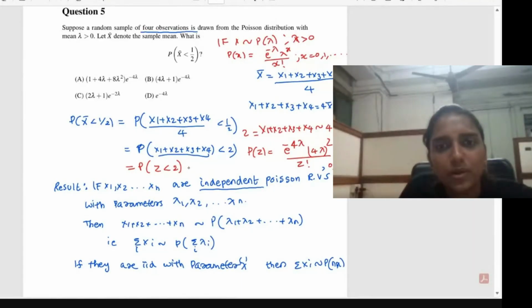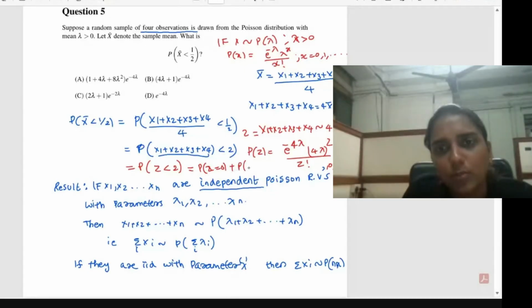So what is the probability of Z less than 2 based on this range? This is a PMF, so at each point there is a mass. Less than 2 will include only the probabilities of Z equal to 0 and Z equal to 1.